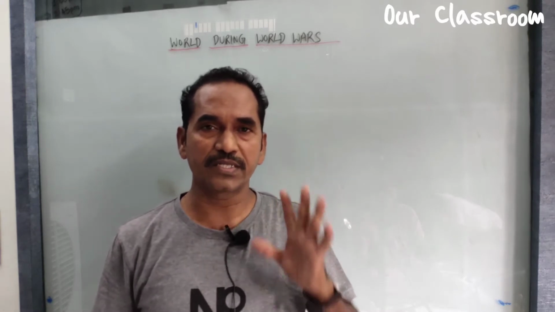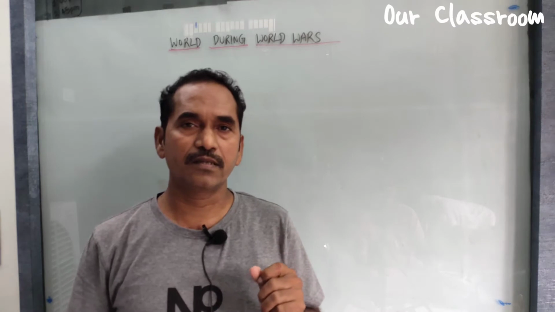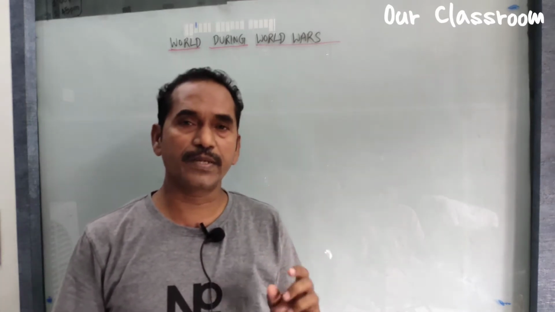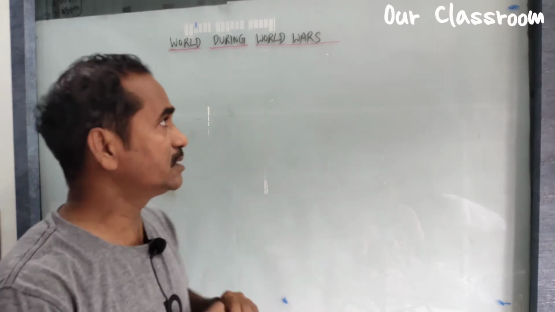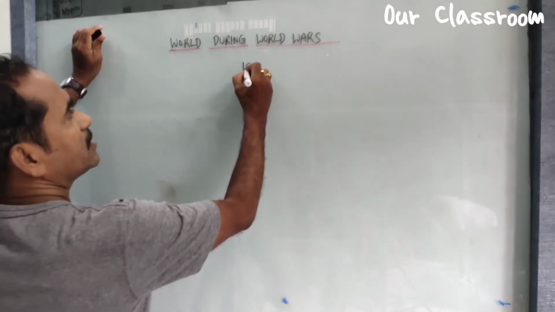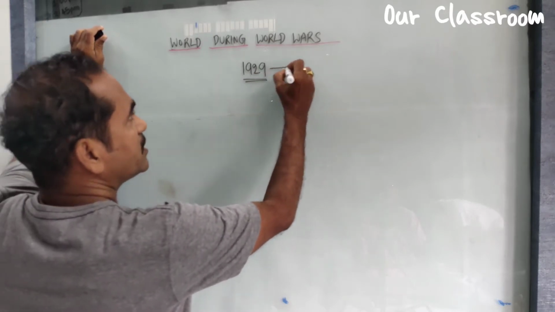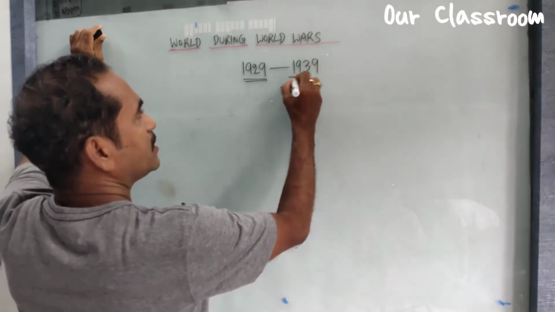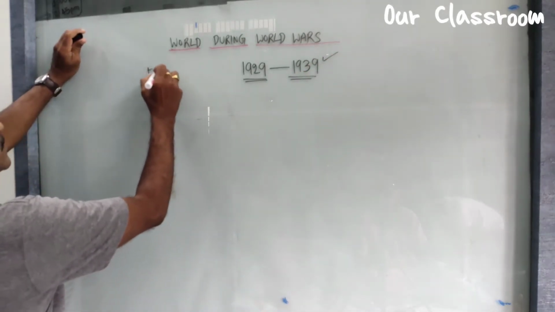The economic depression. What is called economic depression? What are the causes for economic depression? This depression occurred at the end of 1929 and lasted till the beginning of the Second World War, that is up to 1939. It is economic depression.